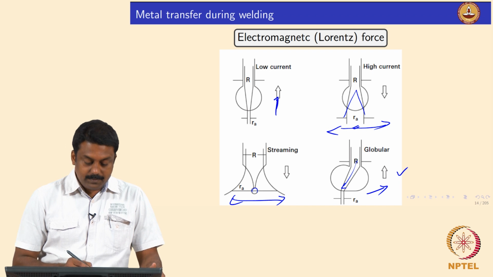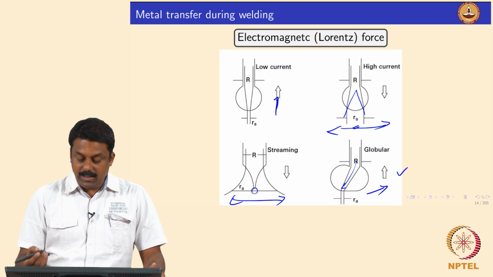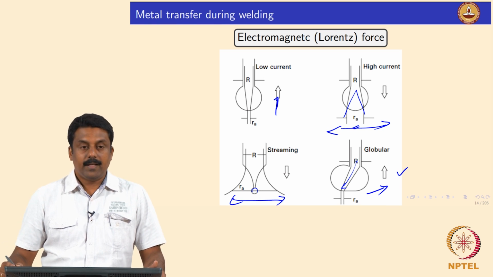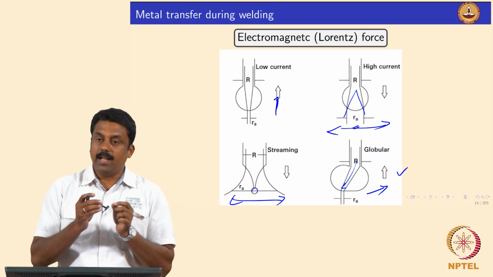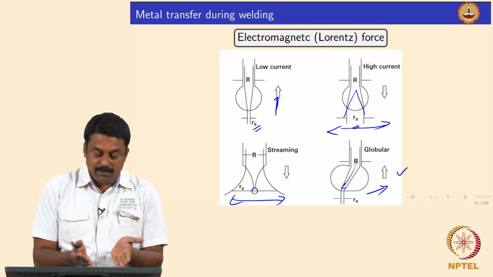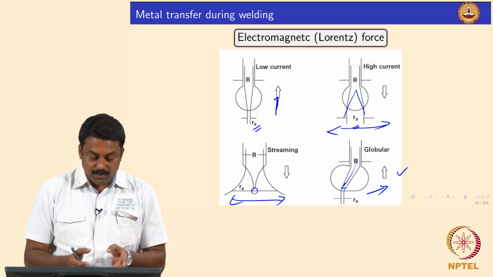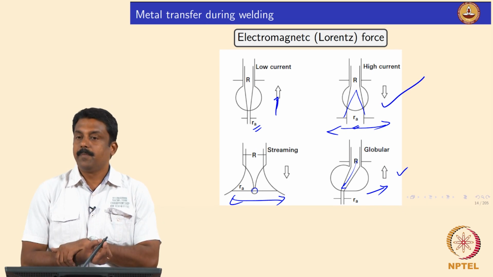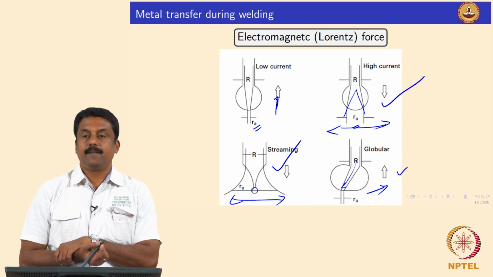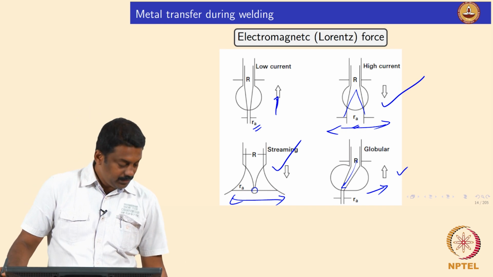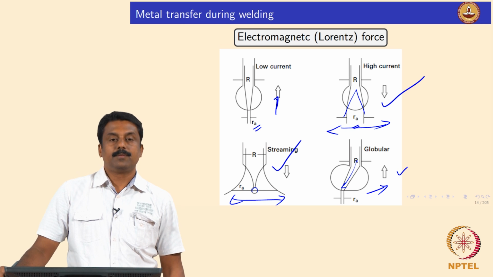So in most welding cases, it depends on the nature of the Lorentz force, convergence and divergence. If your arc envelope is very narrow and the exit path is narrower than your entry path, then the Lorentz force would resist. That is highly unlikely in arc welding. In most arc welding cases, this is the situation, and if you increase the current, this becomes like that. Yes, is it clear? Good. Any questions so far? Nope. Good.